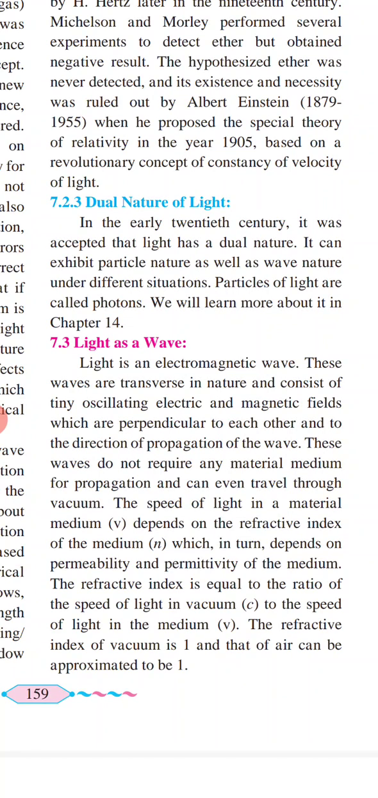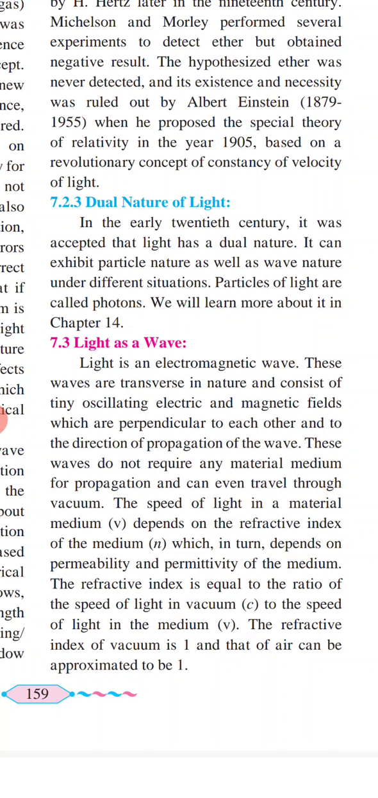Light as a wave. Light is an electromagnetic wave. These waves are transverse in nature and consist of tiny oscillating electric and magnetic fields which are perpendicular to each other and to the direction of propagation of the wave. These waves do not require any material medium for propagation and can even travel through vacuum.